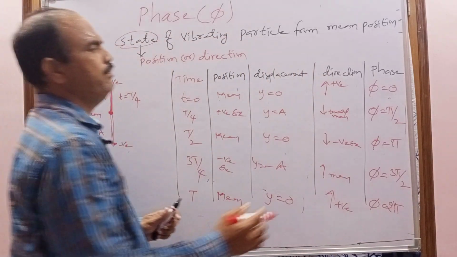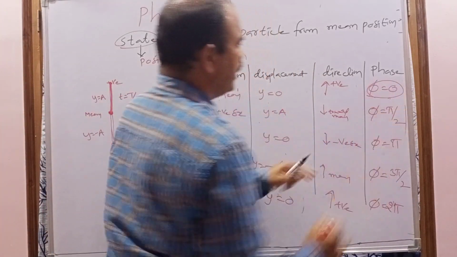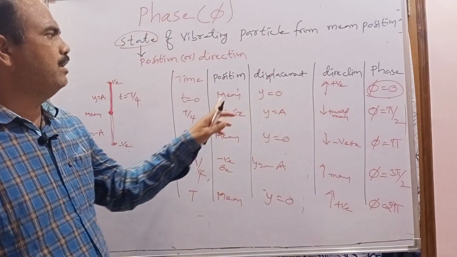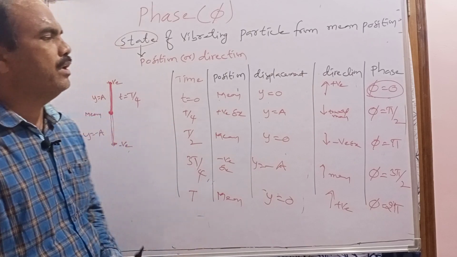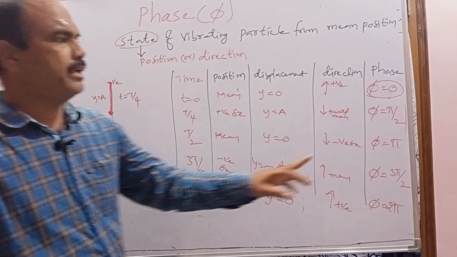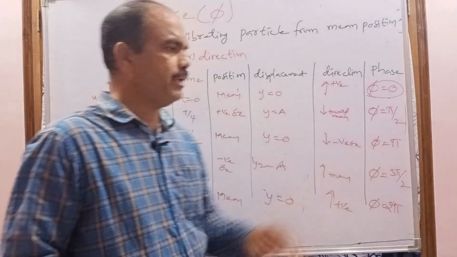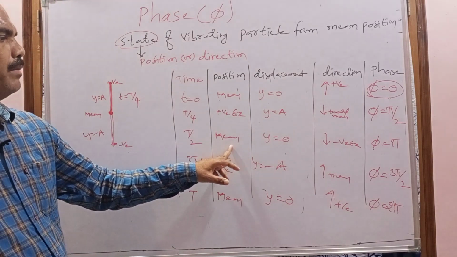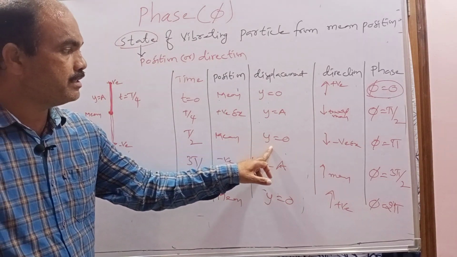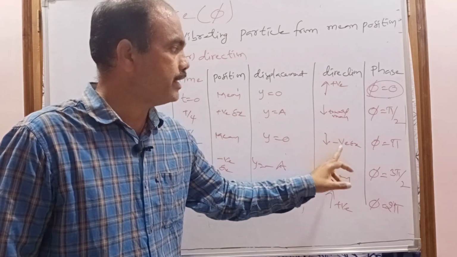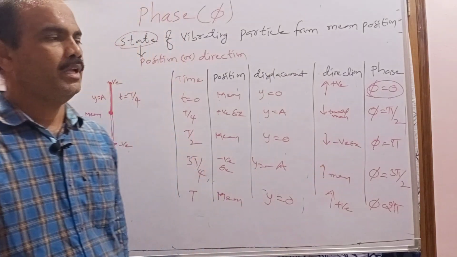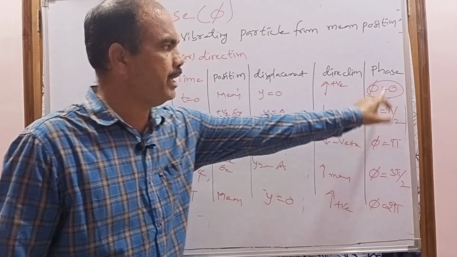So that's why, if we know the phase, we can get the information of the position, displacement and direction. If I give the phase of the particle as pi, what is the meaning? The particle is at the mean position and the displacement is 0, but it is moving towards the negative extreme position. Again, if the phase is 0, what is the meaning?